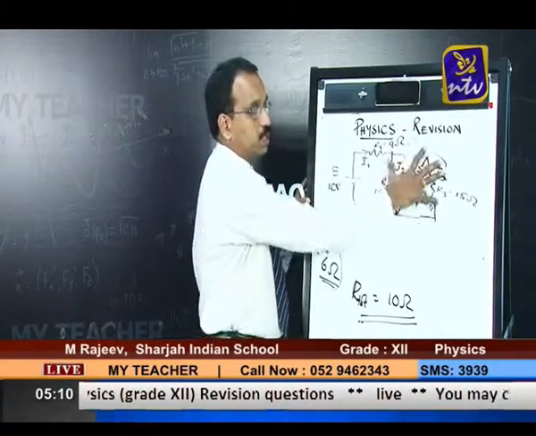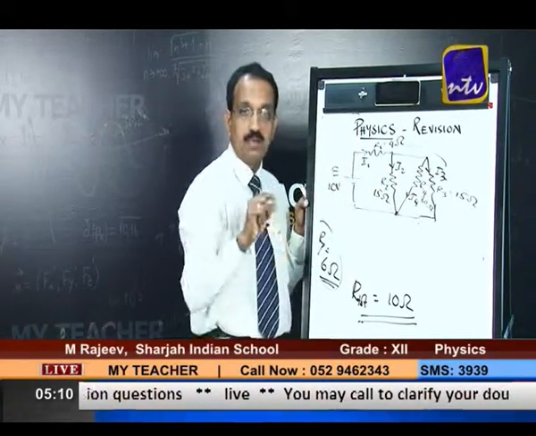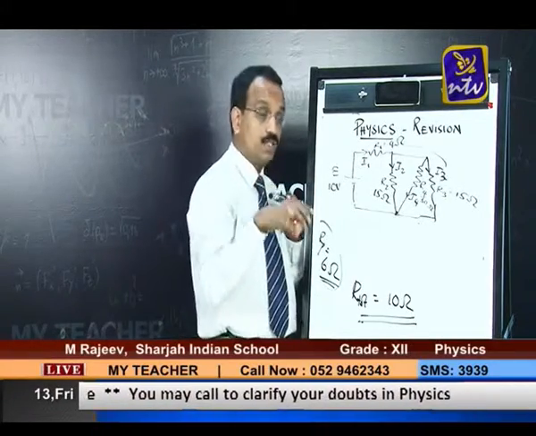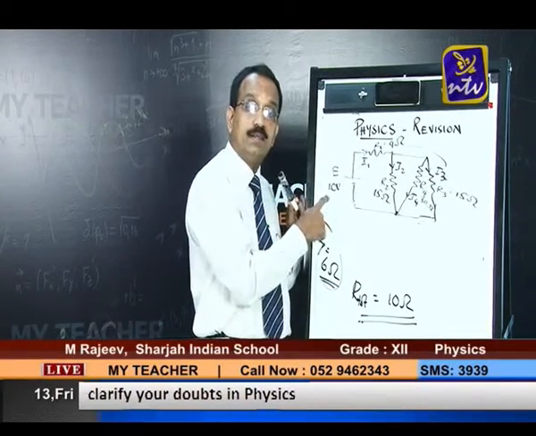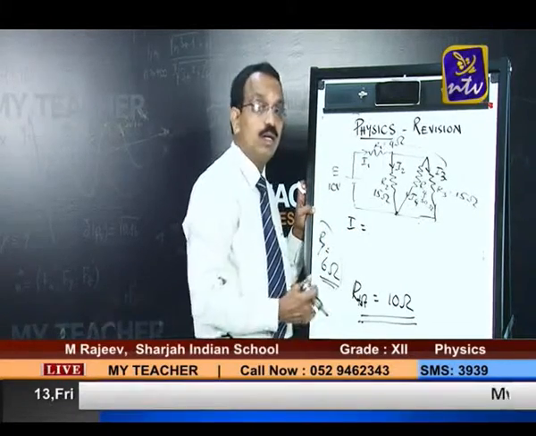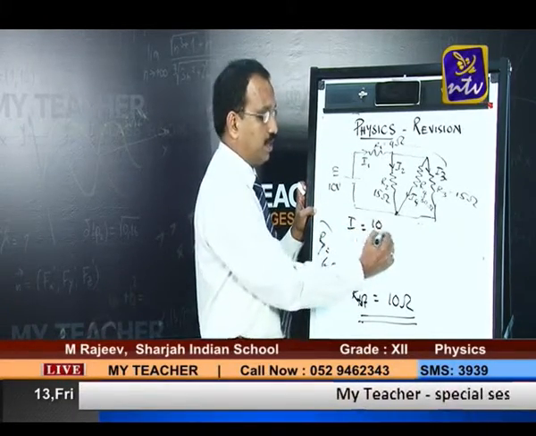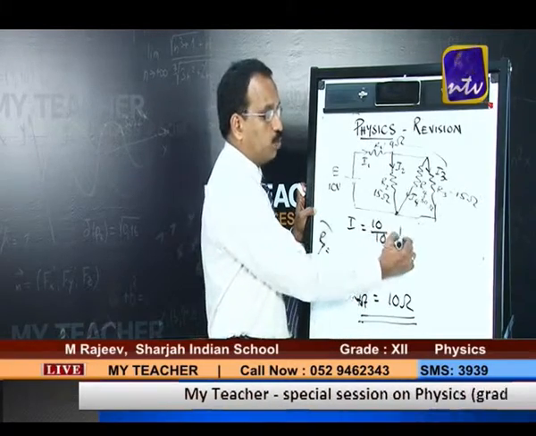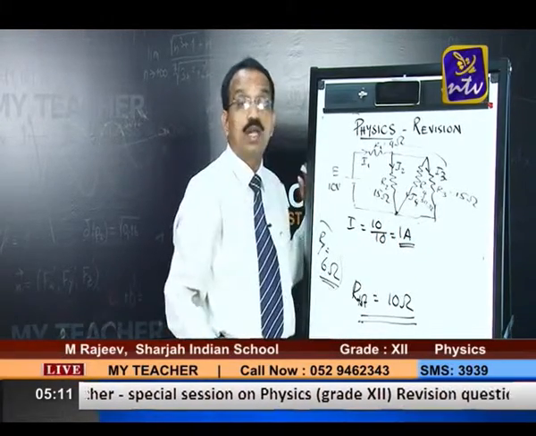So 6 ohms is this much and this is 4 ohm. That's how together 10 ohm. So total resistance is 10 ohm, total voltage is 10 volt. So what will be the current? Current is total EMF by total resistance, that is 10 divided by 10. So 1 ampere is the total current.